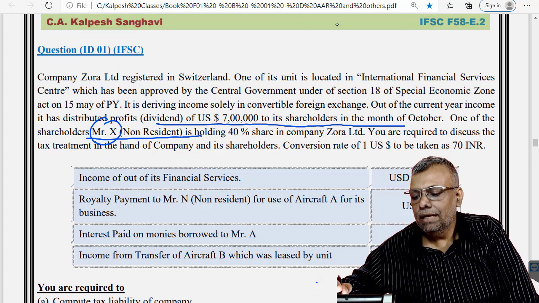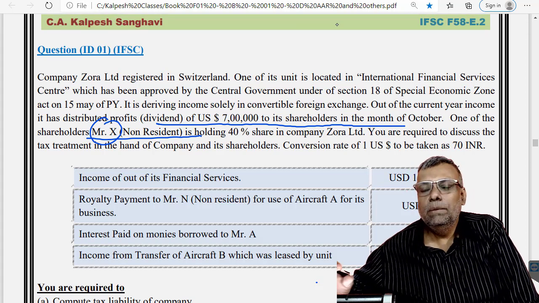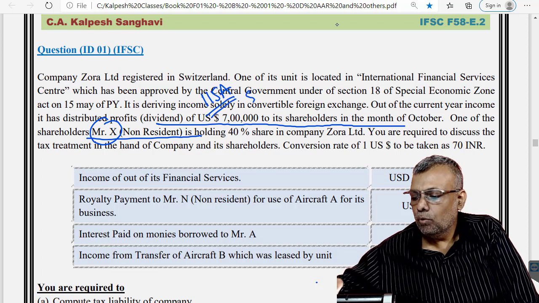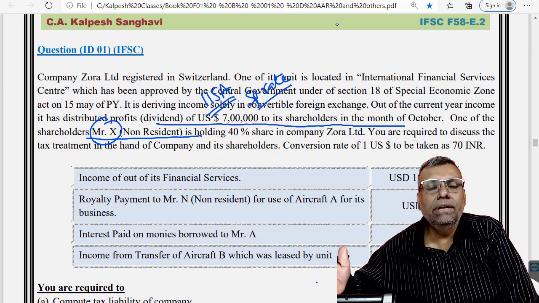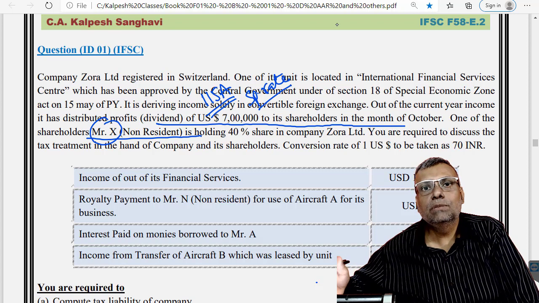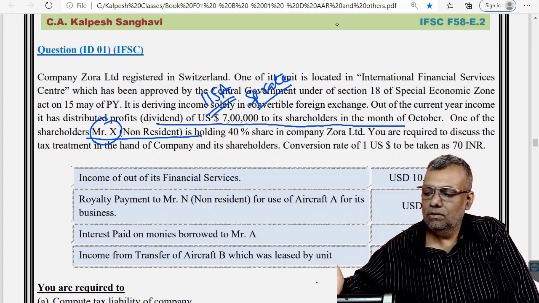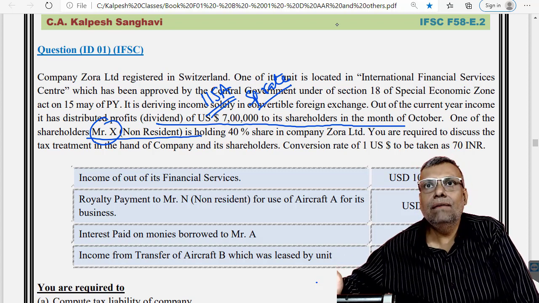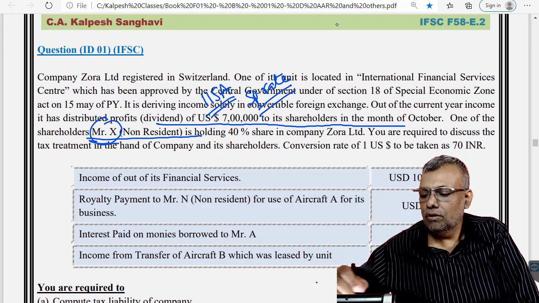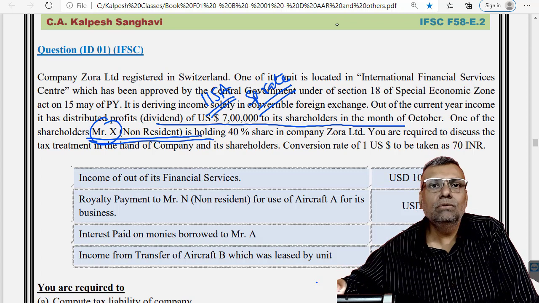Here little debates are possible, but let me tell you that 115A provisions already provide for a special rate of tax with respect to the dividend which is out of the investment in a unit in an IFSC. So if it is a unit in an IFSC and the dividend is directly linked with that, then you will have that particular special rate of tax, and accordingly this non-resident will be chargeable to tax at the special rate of tax.